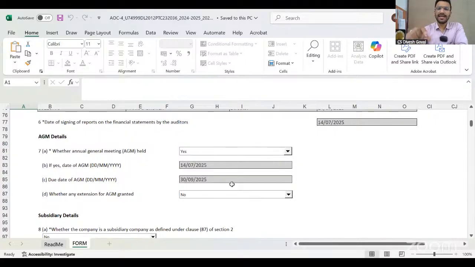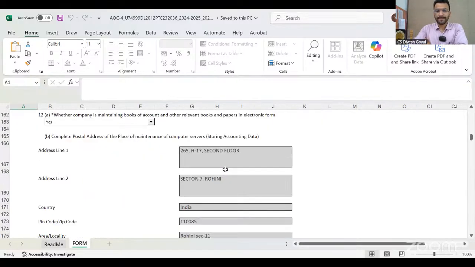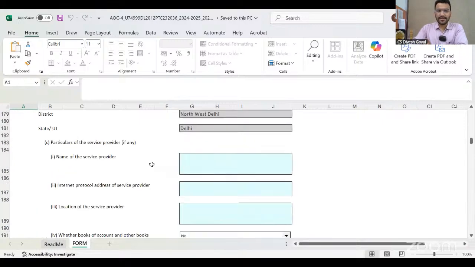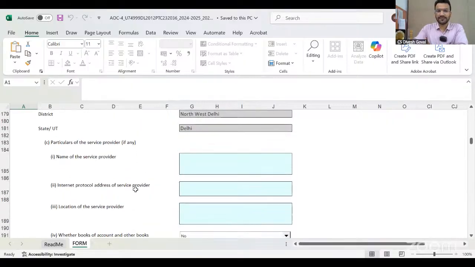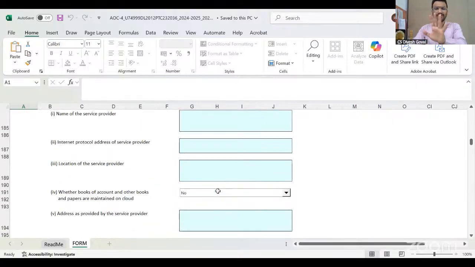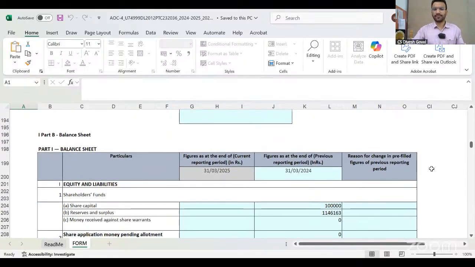Now the point is, if I have to make an amendment in any of this information, I am not allowed to do so. I cannot make an amendment in any of this information here. If I have to make an amendment, I have to go again into my form on my login, do the edit there, and again generate the Excel sheet. Now from here, after that we have to fill the form, name of the service provider and everything. I'm not going into data because you are filling the AOC-4 since data is like that only. Here is one important point.